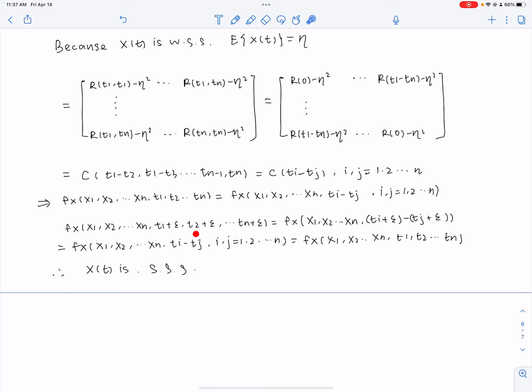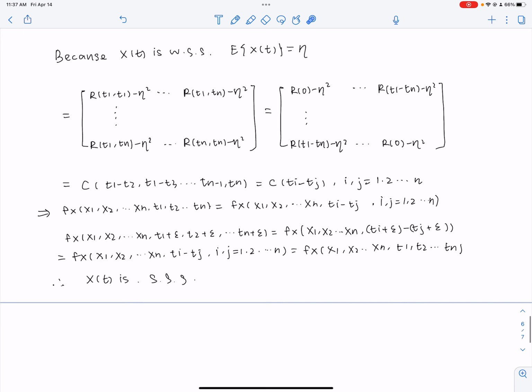And so we can prove, after putting a shift value on the time axis, we still have the same density distribution function. And so we can prove X(t) is strict-sense stationary.